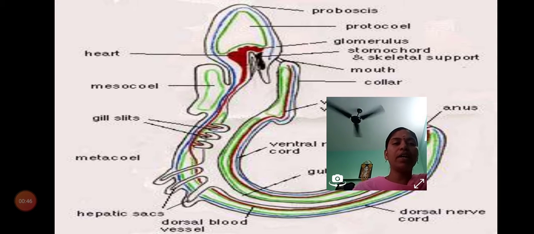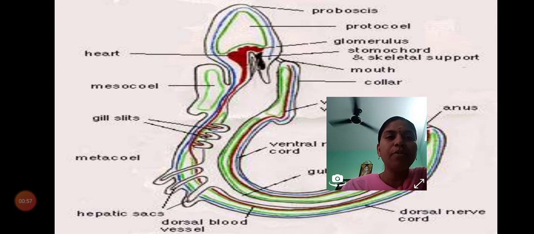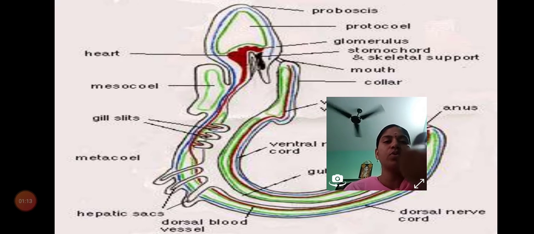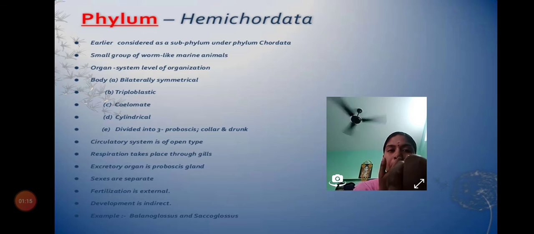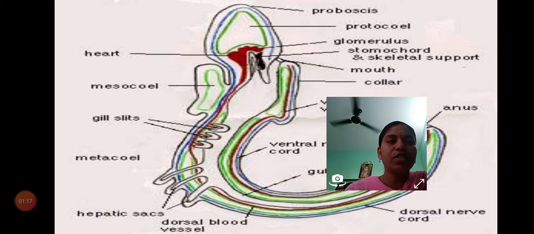Here I have explained in the proboscis, there only we can see the glomerulus. So we can tell excretory organs are present on the proboscis, and in the collar region we can see the mesocoel. I have explained three cells: protocoel, mesocoel, and also metacoel, followed by the collar, followed by gill slits, and we can see hepatic sacs, a liver part, and blood vessels and nerve cord. So this is interesting.